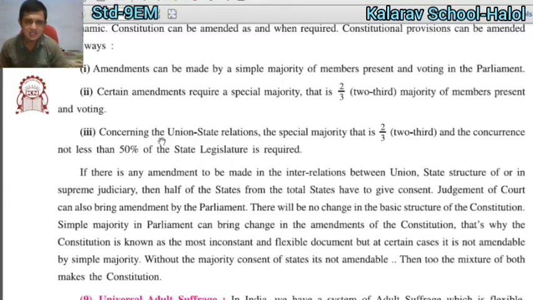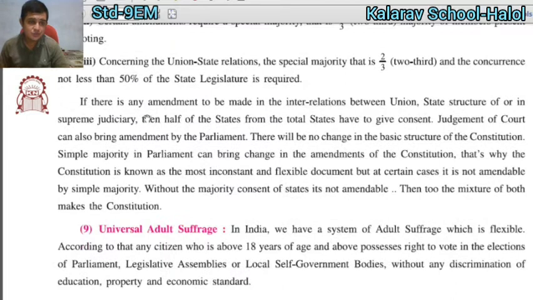So under these three conditions, the government can amend the constitution. If any amendment regarding the interrelation between the union and state government or the supreme judiciary is to be made, then half of the states from the total states have to give their consent.